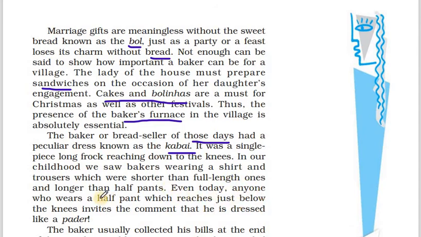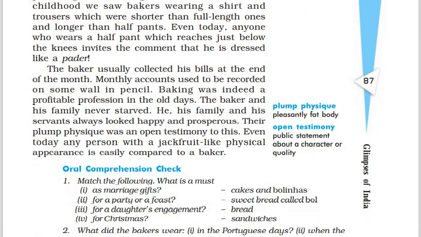Even today, anyone who wears a half pant which reaches just below the knees invites a comment that he is dressed like a pader. So even today, whoever is wearing a dress which is longer than the knee but shorter than the full length, like 3 by 4th trousers, is called, he's looking like a pader. The baker usually collected the bills at the end of the month.